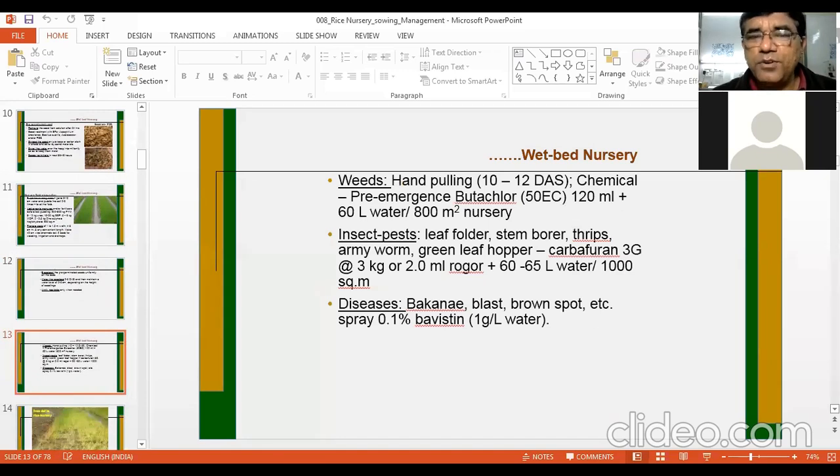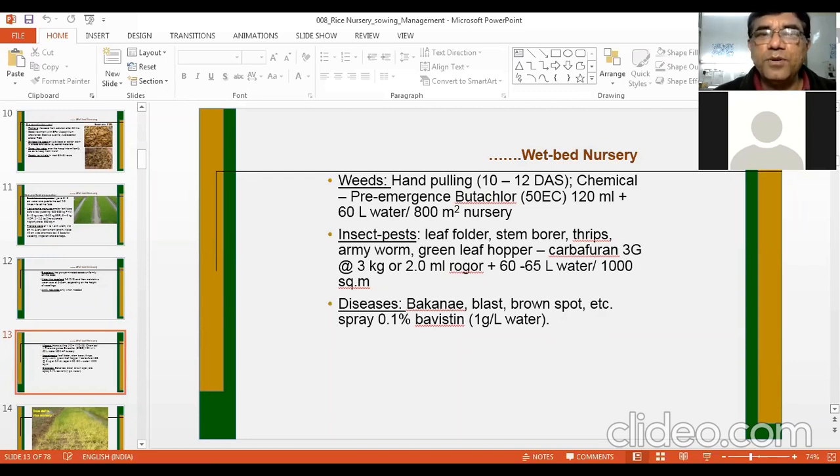Now, weeds can be controlled by manual methods. Hand pulling can be done 10 to 12 days after sowing. If one is interested in chemical treatment, then pre-emergence butachlor. Butachlor comes as 50 EC, 50% EC, and it can be used as pre-emergence, means after sowing of the seed, this butachlor can be applied in the nursery area at the rate of 120 ml, dissolved in 60 liter of water, and this is enough for 800 meter square area.